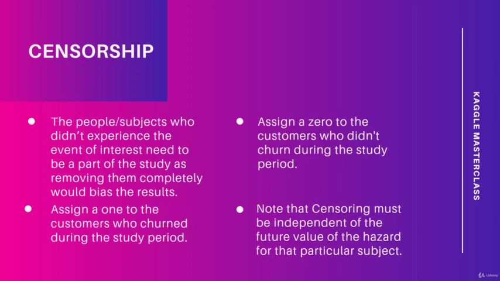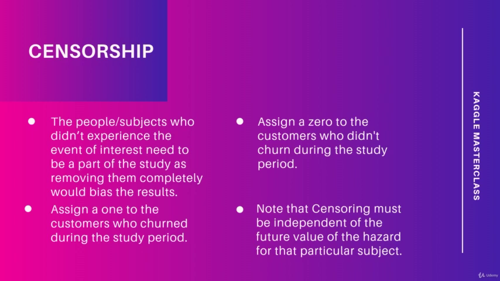It is worth mentioning that the people or subjects who didn't experience the events of interest need to be a part of the study, as removing them completely would bias the results towards everyone in the study experiencing the event of interest. So we cannot ignore those members, and the only way to distinguish them from the ones who experience the event of interest is to have a variable that indicates censorship or the event of interest taking place.